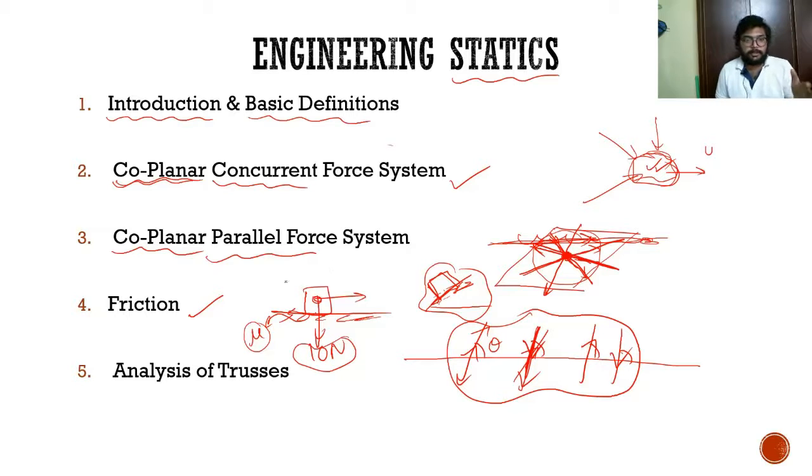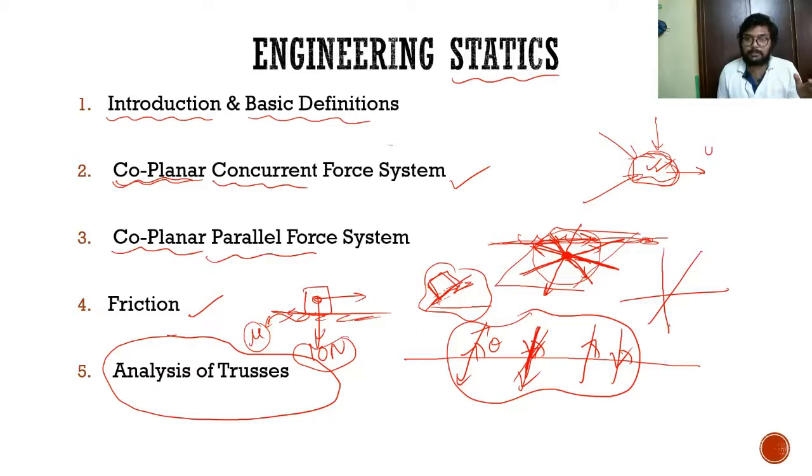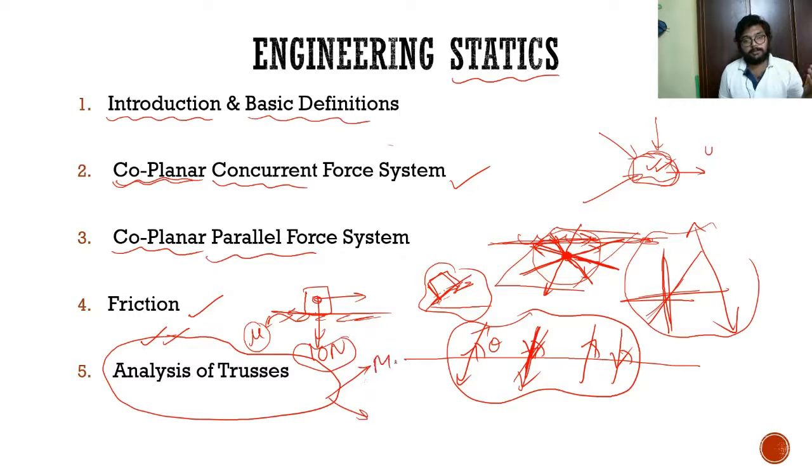Now after all these things, we come to the general case of forces, or coplanar force system, where there can be some forces which are concurrent, and there can also be forces which are not concurrent. That means it's a mix of parallel, concurrent and non-concurrent, everything, but all are coplanar. In that case, we call it a general case of force system, and the main application is analysis of trusses. Here we will discuss mainly two parts: one is method of joints and the other is method of sections. That is statics.